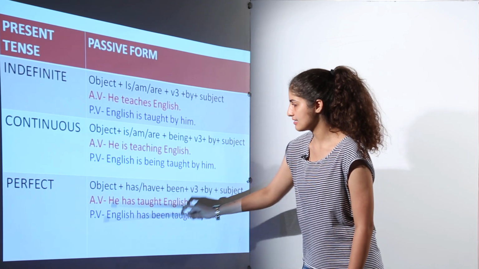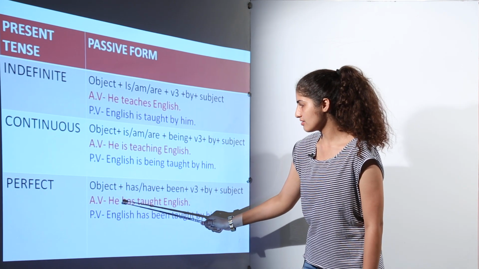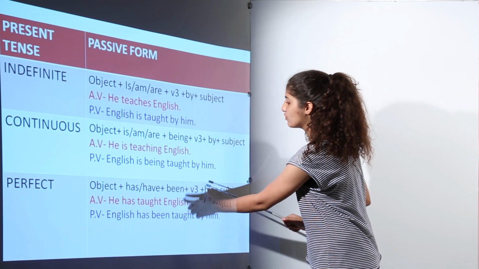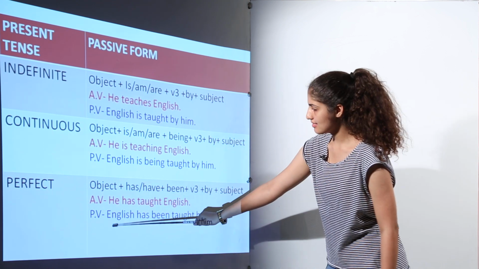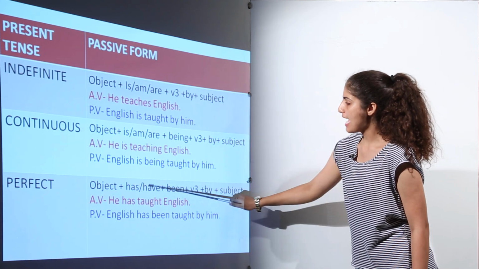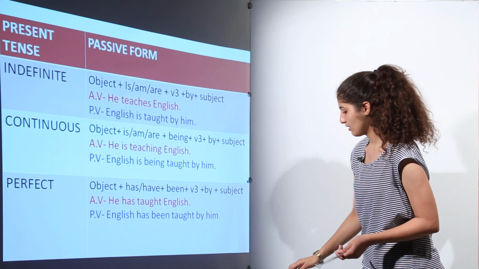Next is perfect tense. So we have to follow this rule. In the active voice, the sentence is he has taught English. Now what we have to do is take the object as the subject here. English has been, use this formula, has been taught by him.